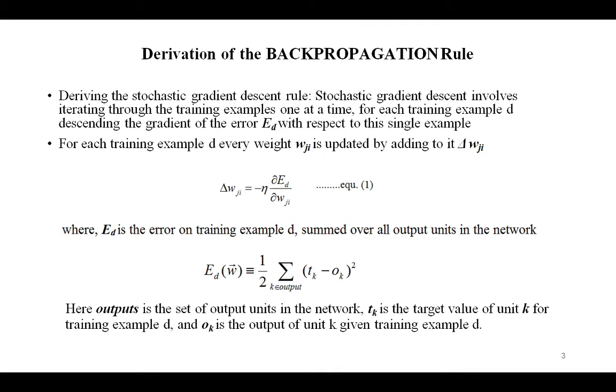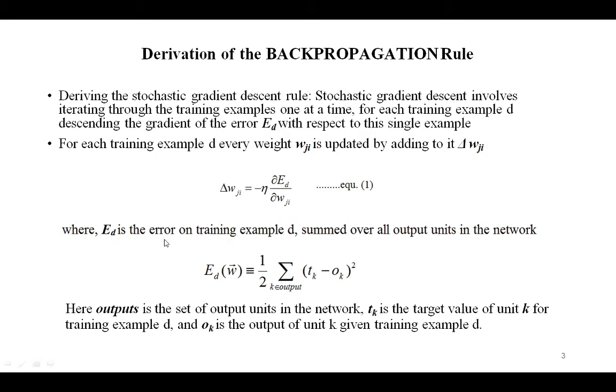So this parameter we know already. For each training example small d, every weight Wji is updated by adding a small quantity, delta Wji. It is given as delta Wji equal to minus eta times delta Ed divided by delta Wji, right?